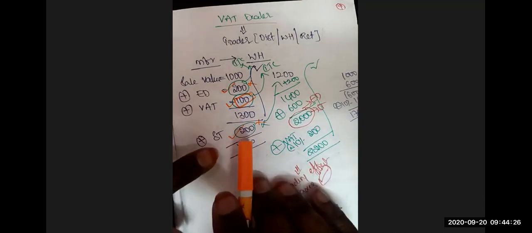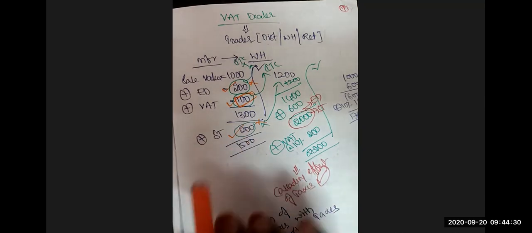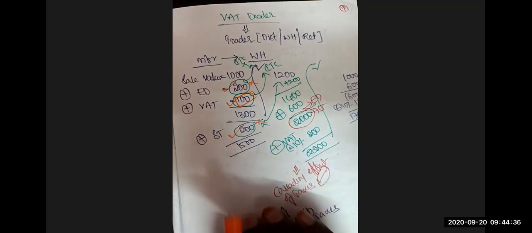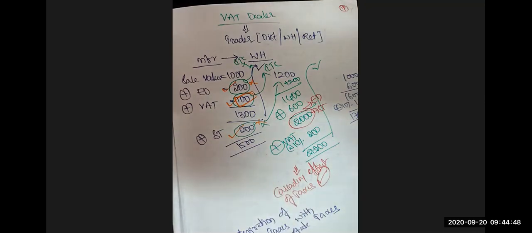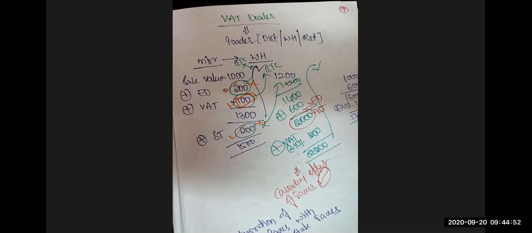In a similar manner, service tax is also not allowed as credit to the wholesaler. This input service tax can be taken as credit only against output service tax. And how is output service tax generated? The output service tax is generated only when you are engaged in providing services. You must be a service provider.